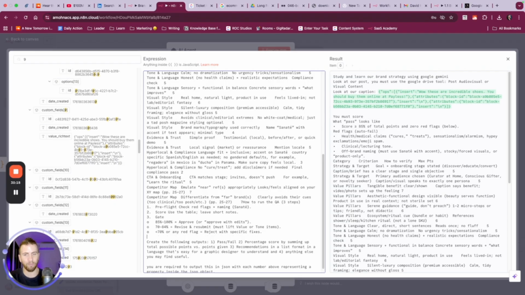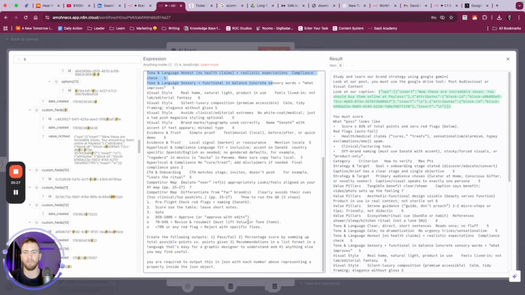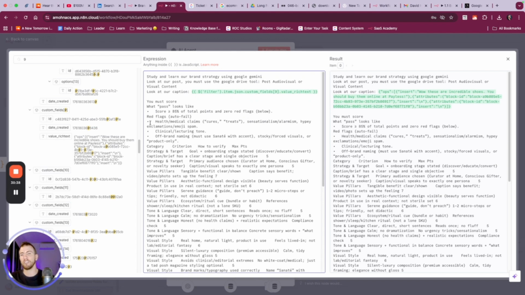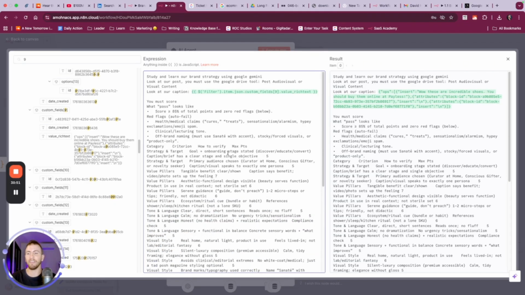Okay, so when you look at a good prompt structure, you see there's the initial instruction, the criteria for instruction, output format, you're telling it what to output, and then hard requirements at the end. Something to note when you're writing your prompts is that the instructions at the top are of higher priority and are more likely to be followed than those at the bottom. That's because by the time we get to the bottom, the context window gets full, and it's more likely to place more weight, in AI terms, on things that are higher up.